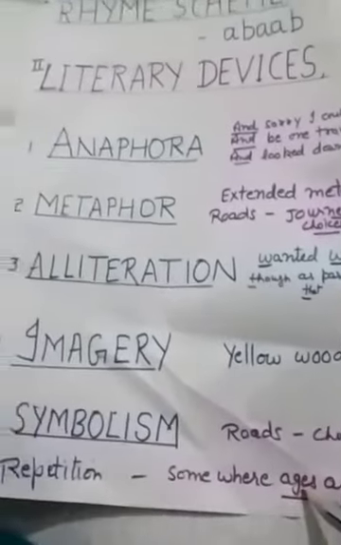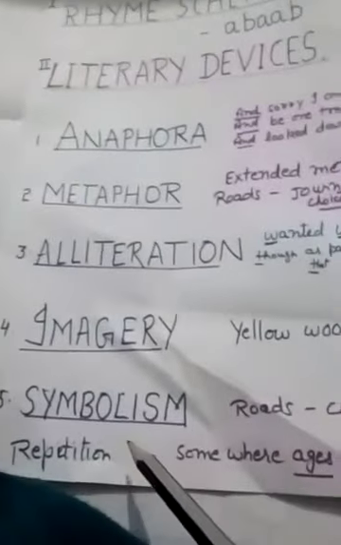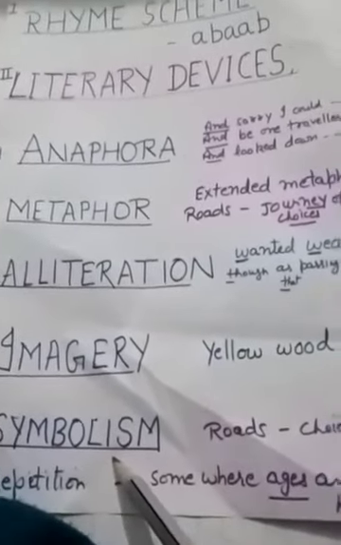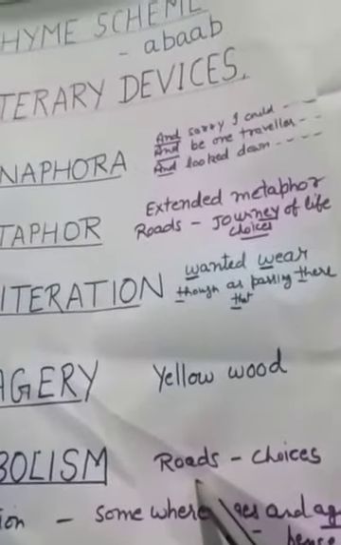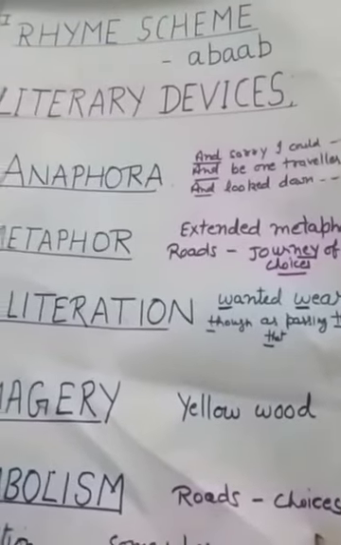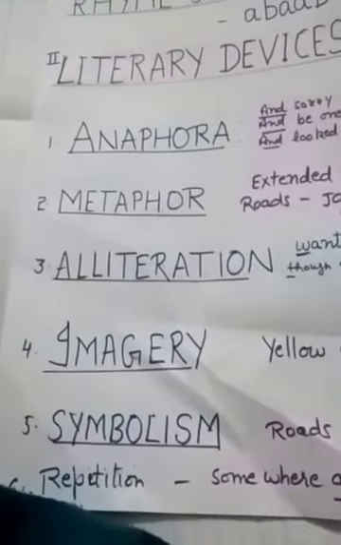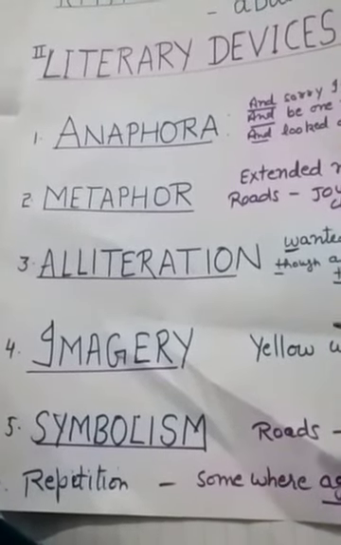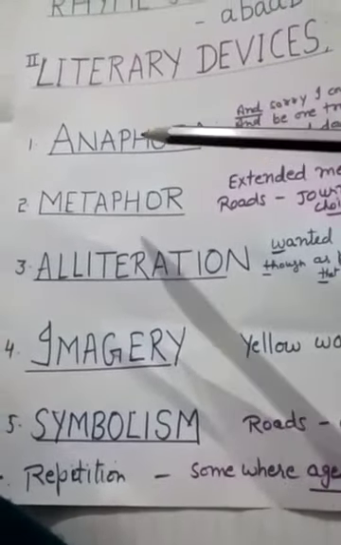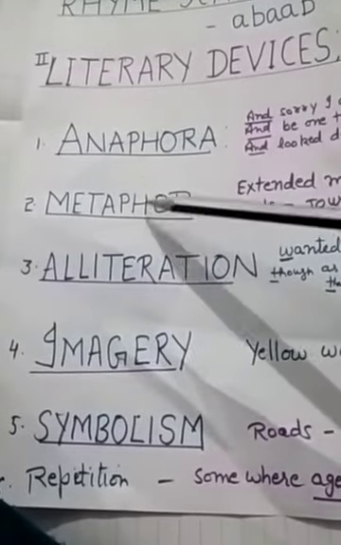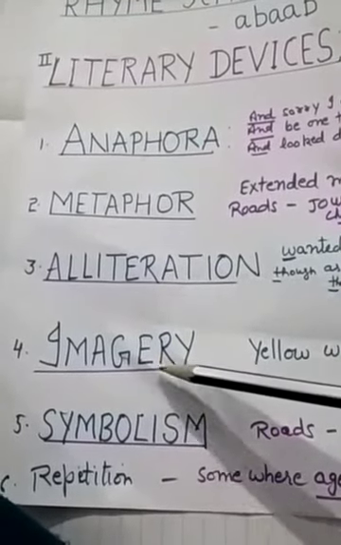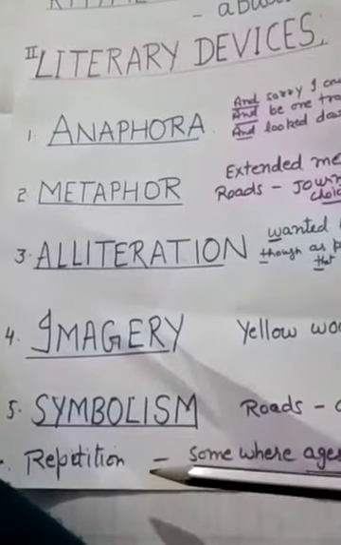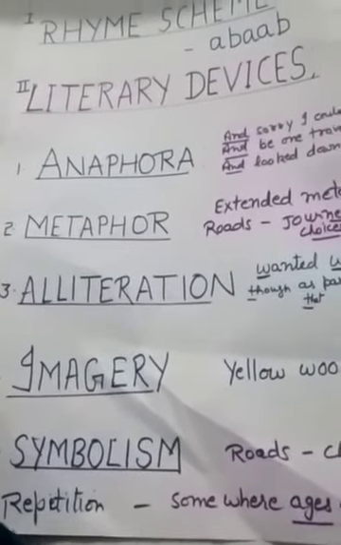Then another device is symbolism. As I told you in the very beginning, the roads are symbols of choices. So we have studied these six literary devices: anaphora, metaphor, alliteration, imagery, symbolism, and repetition.